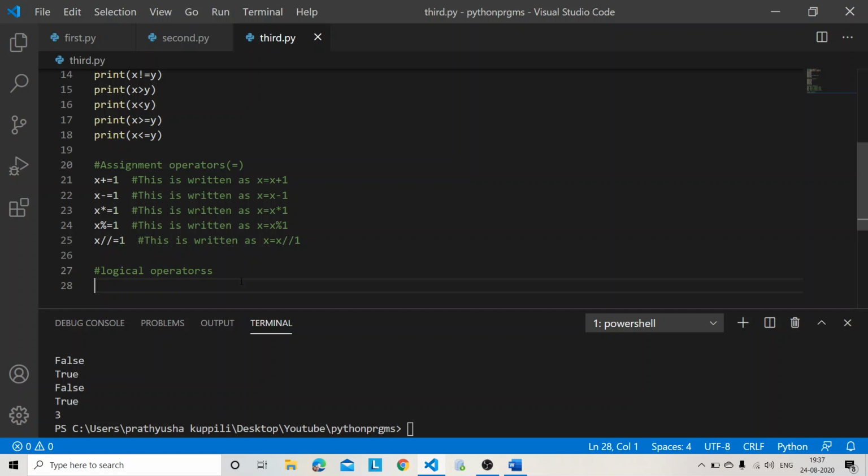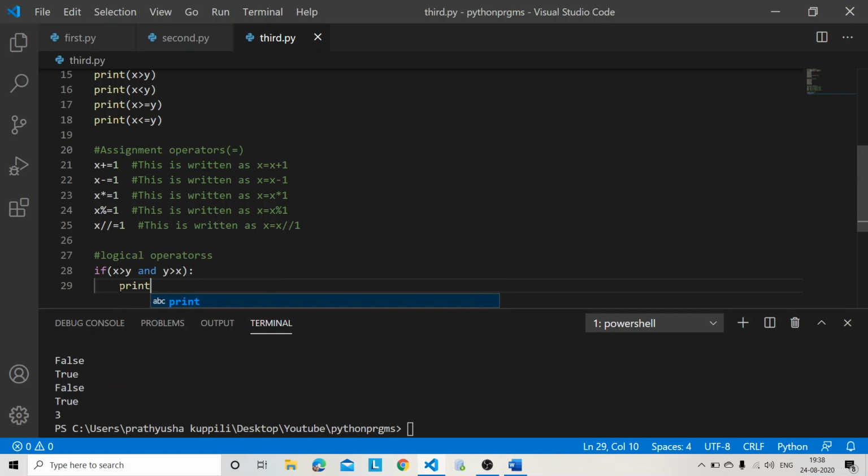Logical AND. For example, don't worry about these if conditions. I will be dealing with these conditional statements in the further sessions. If x greater than y and y greater than x, print hi.